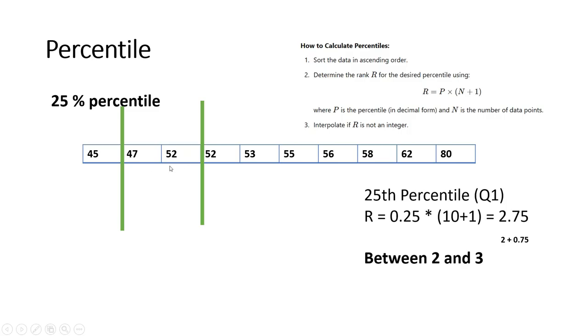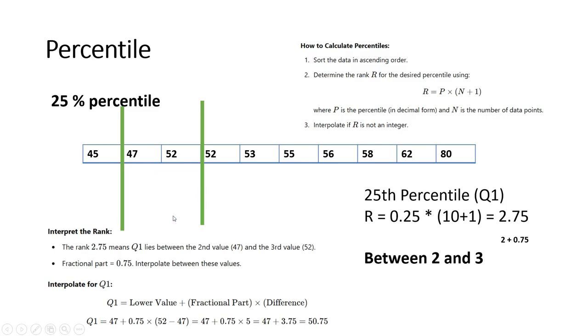So how do we calculate the exact number? In order to calculate the exact number, the formula is very simple. In order to calculate the Q1, first of all, we know that the fraction is 0.75, as from this rank, this is 2.75, 0.75 is the fraction. So the lower value, that is 47, plus the fraction value, that is 0.75, multiplied by the difference of these, 52 minus 47, that is equal to 50.75. So we have the Q1 that is equal to 50.75.